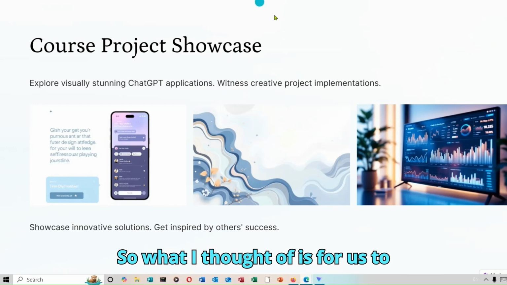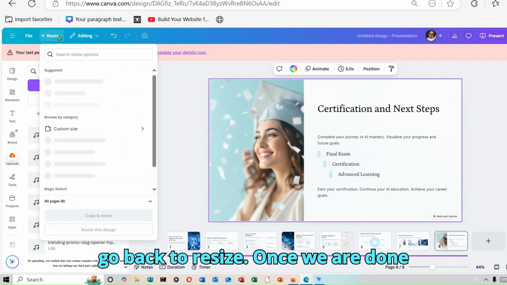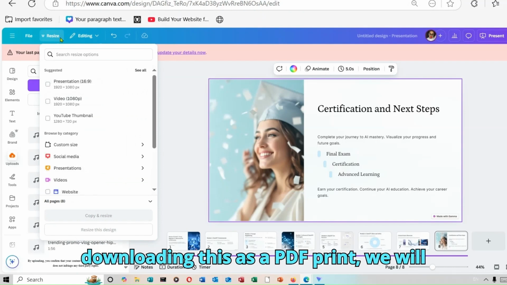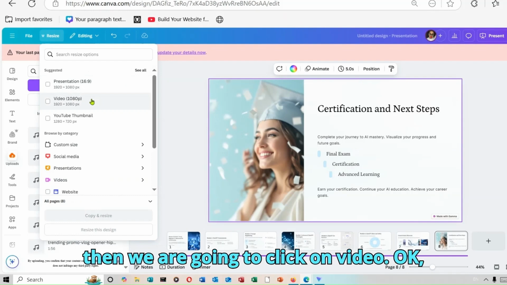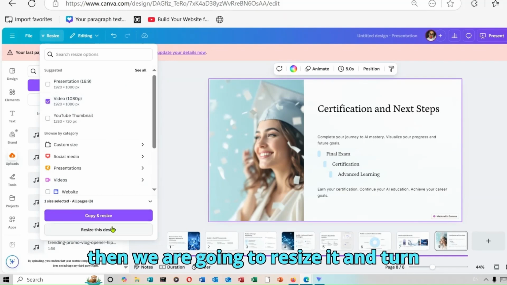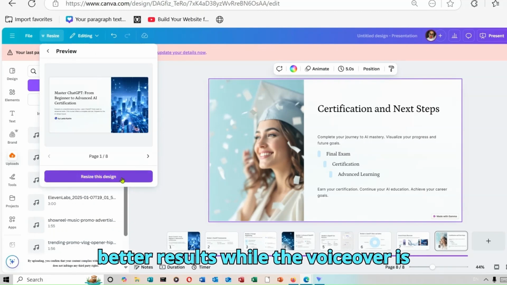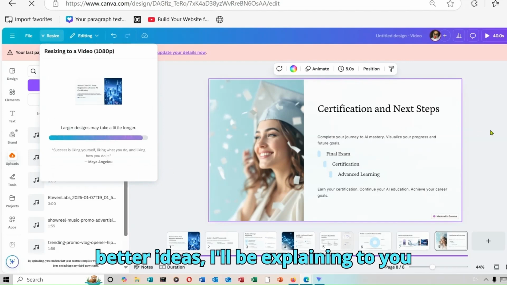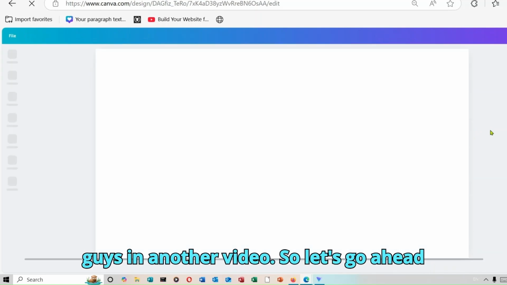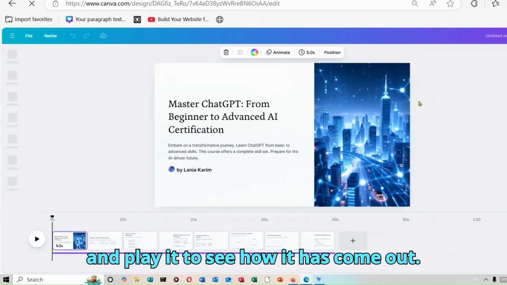So what I thought of is for us to go back to resize. Once we are done downloading this as a PDF print, we will go back to resize, and then we are going to click on video, then resize it and turn it into a video, so that way we can have better results while the voiceover is working. This is the only way I could think of right now, but if I come up with better ideas, I'll be explaining to you guys in another video. So let's go ahead and play it to see how it has come out.